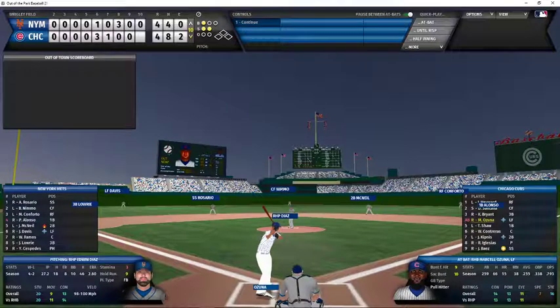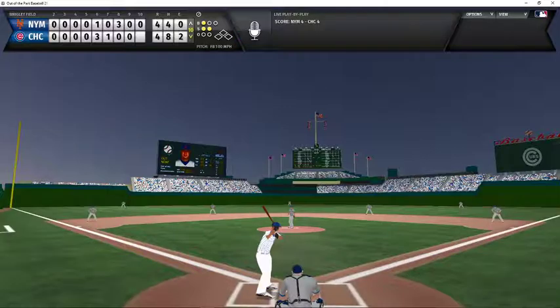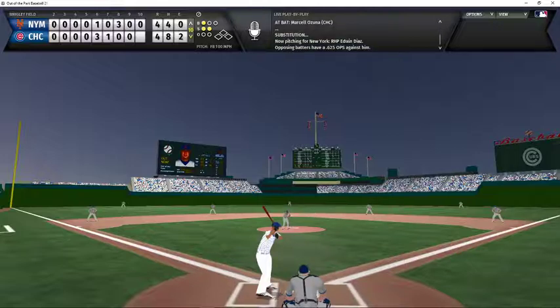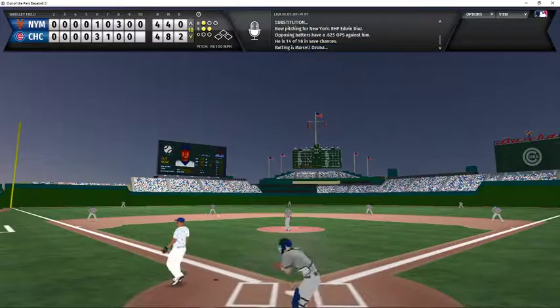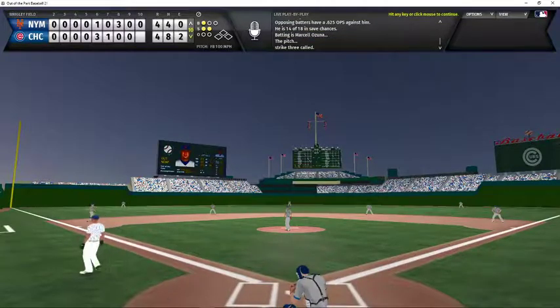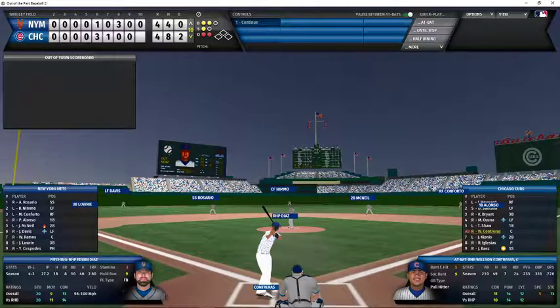We go to the bottom of the 10th inning of a 4-4 tie. Ozuna is going to lead off against Diaz. New Mets pitcher Edwin Diaz here in the bottom of the 10th inning. 1-2 count to Ozuna. Diaz with the pitch. That is strike 3 called, and Ozuna is not happy about it. He thought that was outside.